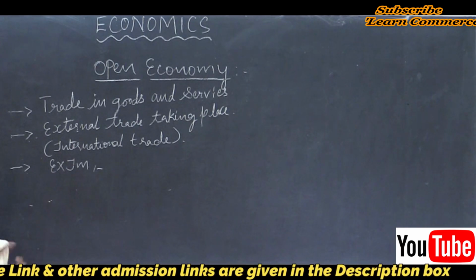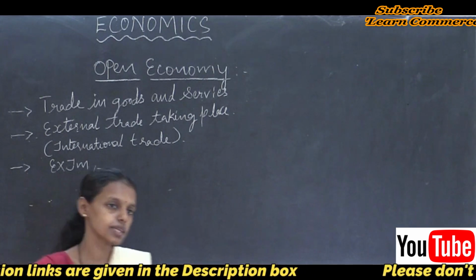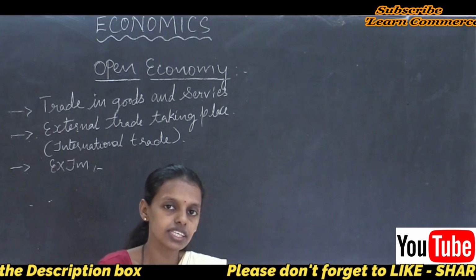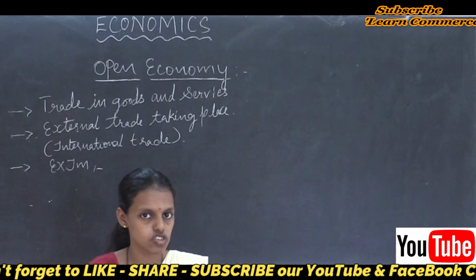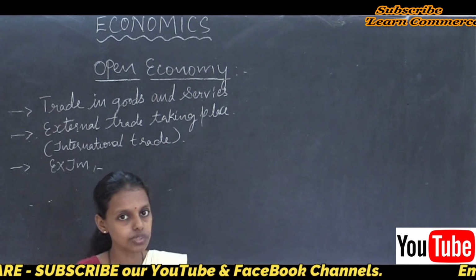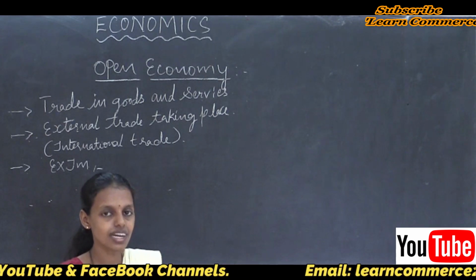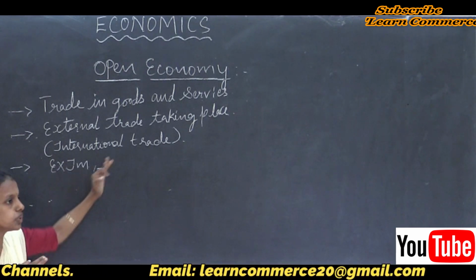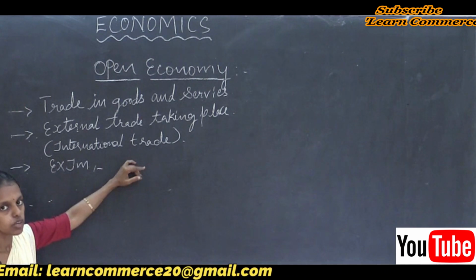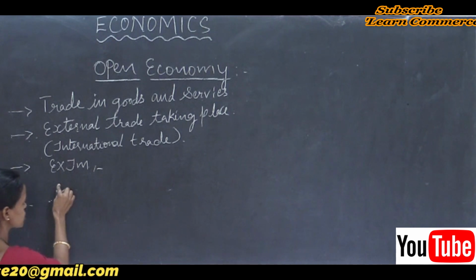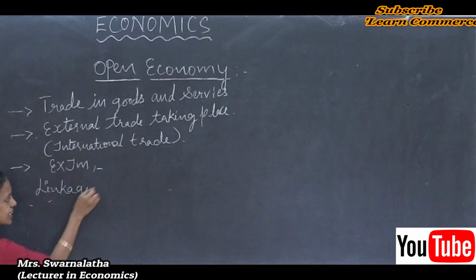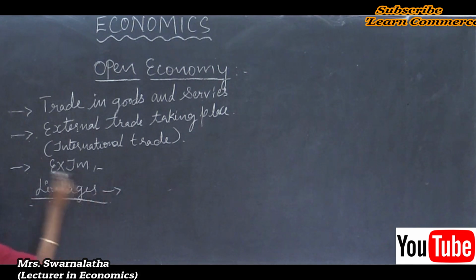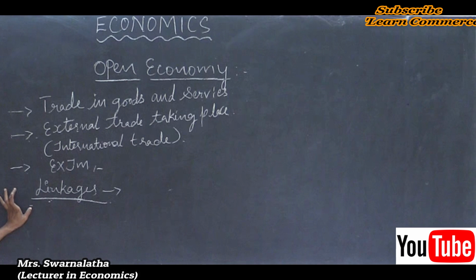So there are some linkages. While trade takes place between different countries, there are some linkages. What are those linkages? Linkages are nothing but market links to trade with the rest of the world. There are mainly three linkages in an open economy.